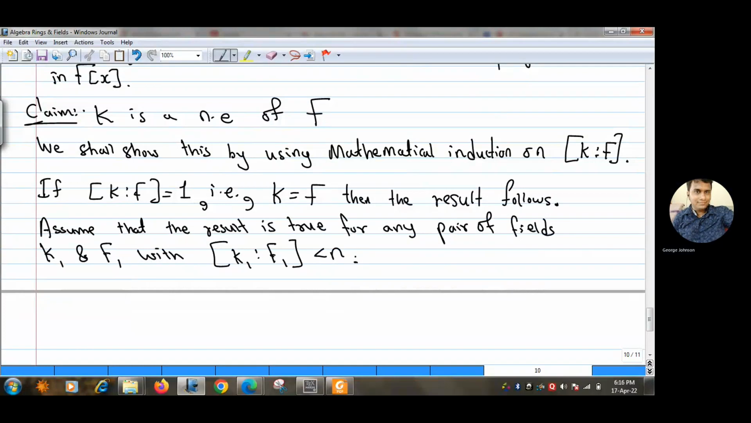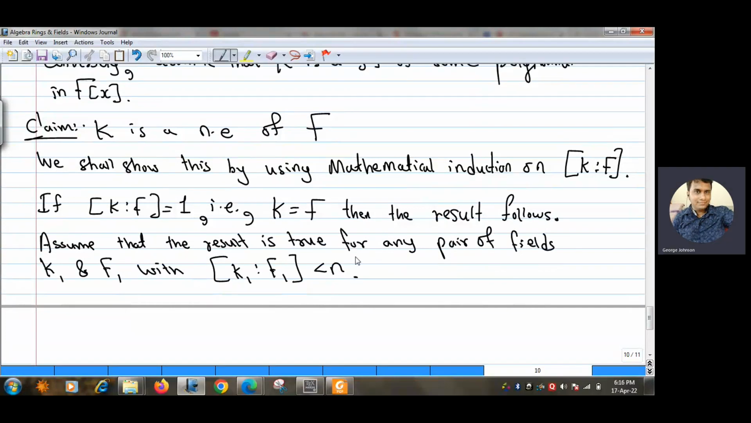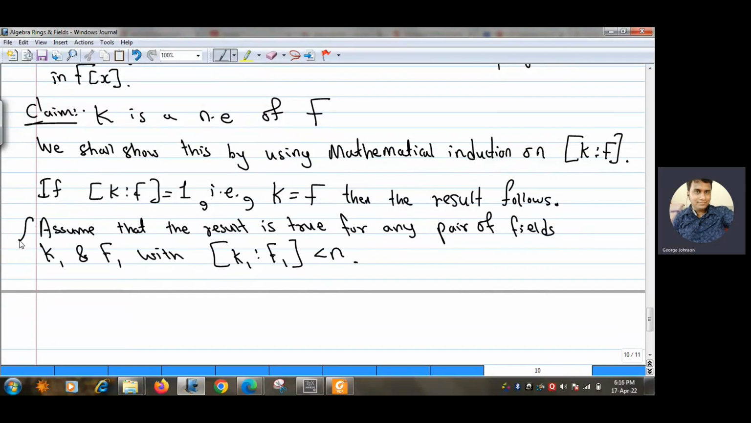Okay. So now we are assuming that the result is true for any pair of fields whose dimension of K1 over F1 is strictly less than n. That means what? Suppose K1 is a splitting field of some polynomial over F1, then the result is true that K1 is a normal extension of F1. So here we are putting the induction. This is our induction hypothesis. Okay, this was our base case, and this is our induction hypothesis.